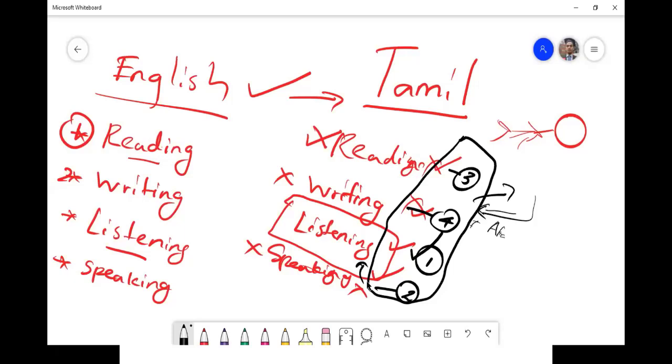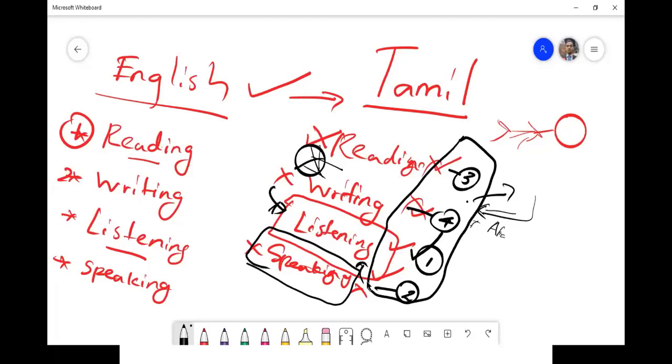How did they do it? They didn't even study. Even if you ask them to read Arabic or English, they won't be able to do that. Then how come they speak very good English and Arabic? It is due to listening.